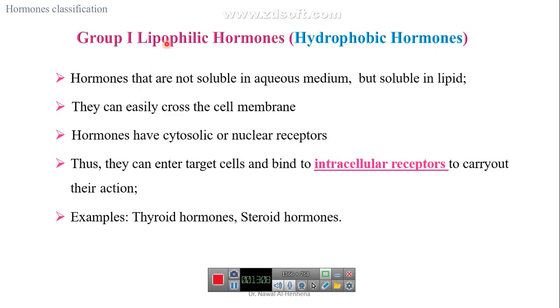For group 1, which is lipophilic and has receptors inside the cell, they can cross the cell membrane, and they are not soluble in aqueous medium but soluble in lipid, and so they can enter the target cell and bind to intracellular receptors to carry out their function, like steroid hormones.